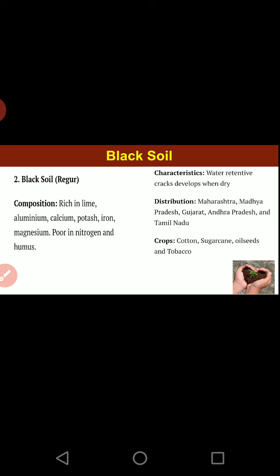These soils take the black color from the basalt, and they are totally black soils. In composition, they are rich in lime, aluminium, calcium and other things. They also have water retention capacity. Actually these soils have a higher concentration of clay.